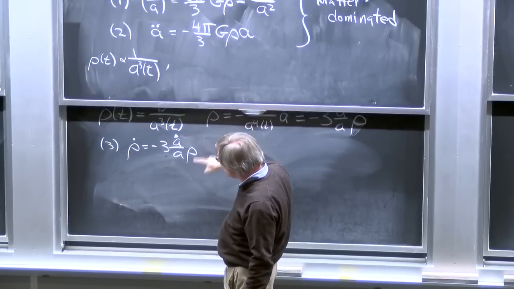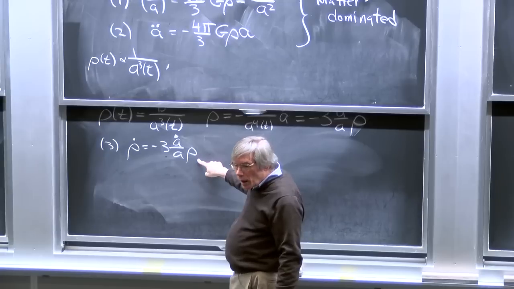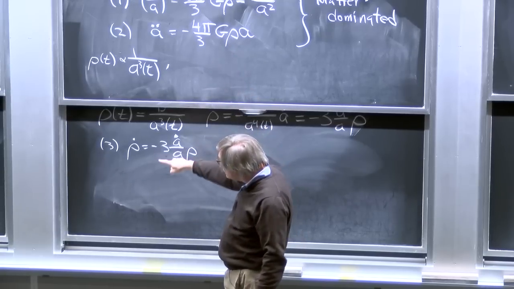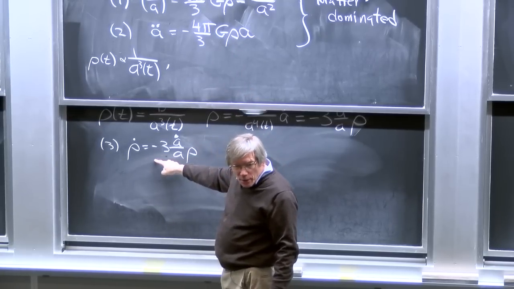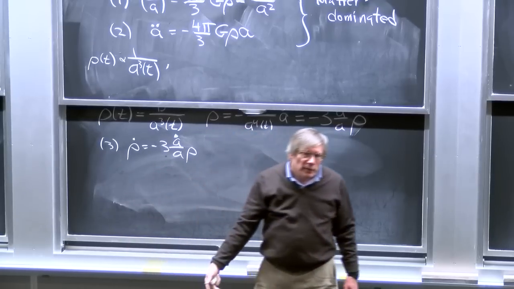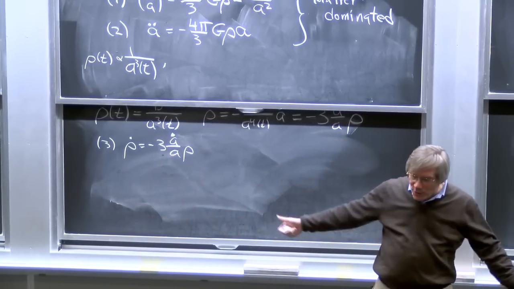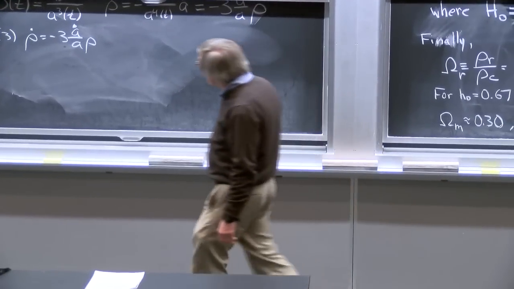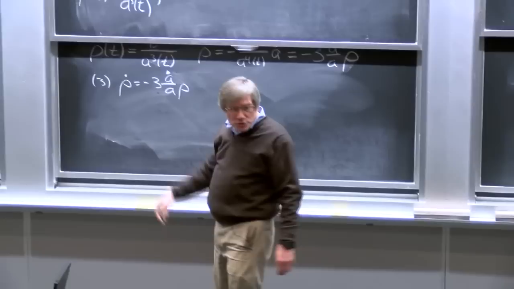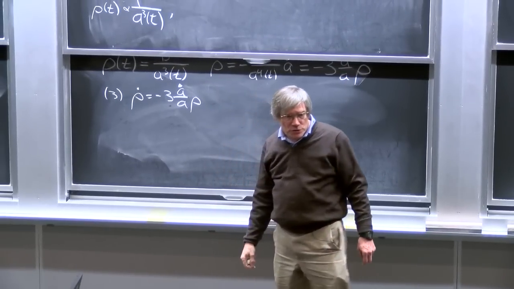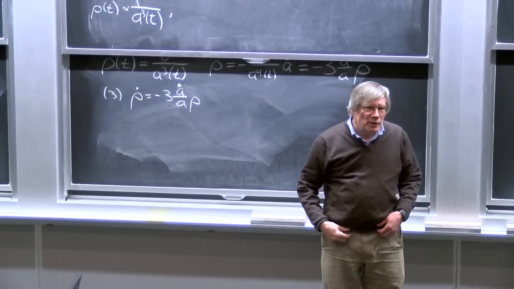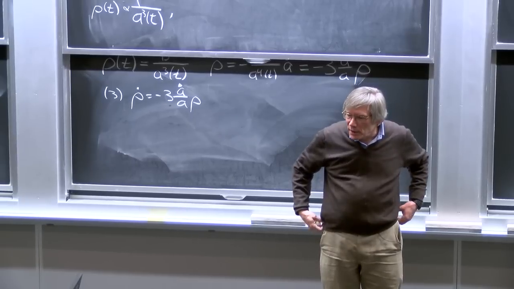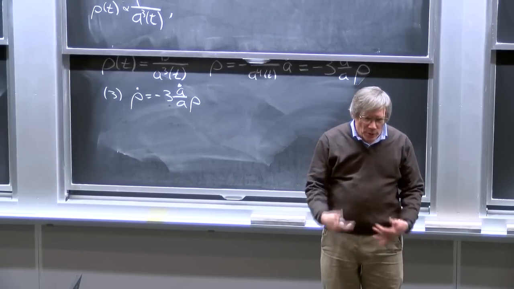But we do. That's what equation 3 tells us. So we could differentiate equation 1, use equation 3, and we could derive an equation for a double dot. And if these equations are consistent, it better be equation 2, and it will be. You could check it. And actually, I think any two of these equations could be used to derive the third. Those equations just are really a set of two independent equations and one dependent equation, and you could shuffle it any way you want.